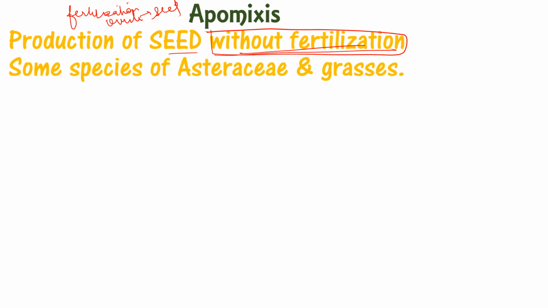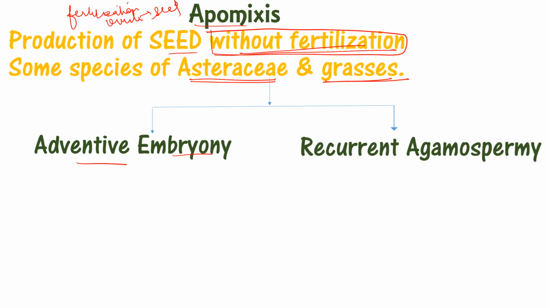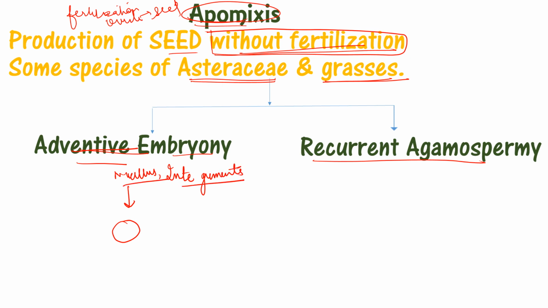First, some of the species that show apomixis are Asteraceae and grasses. If we see apomixis, it is of two types: adventive embryony and recurrent agamospermy. Both are types of apomixis. First, adventive embryony: in this, the embryo is formed from the nucellus or from the integument. It is not from the egg.